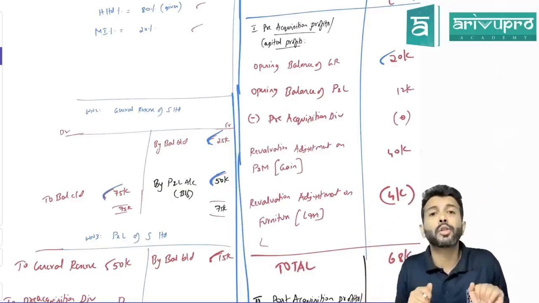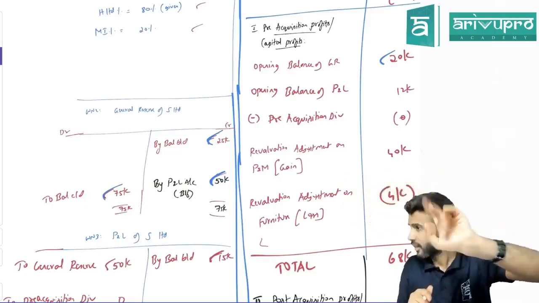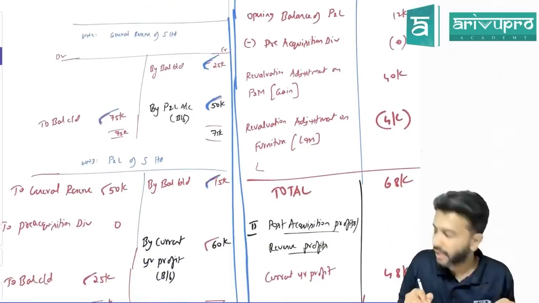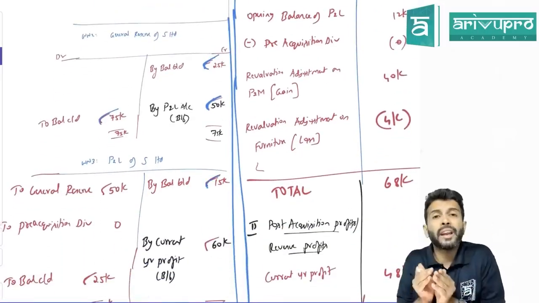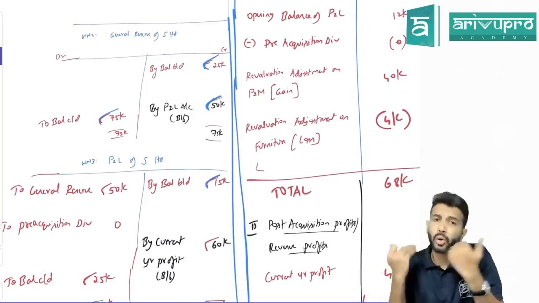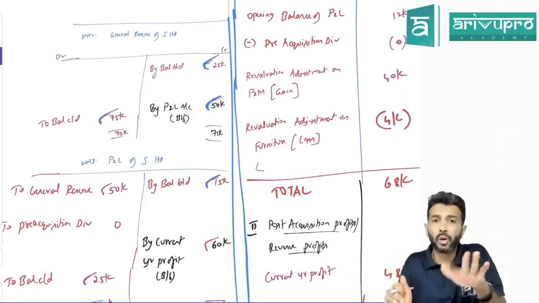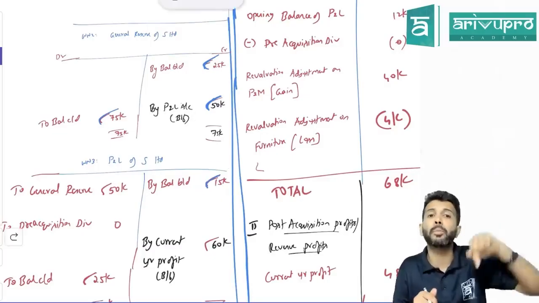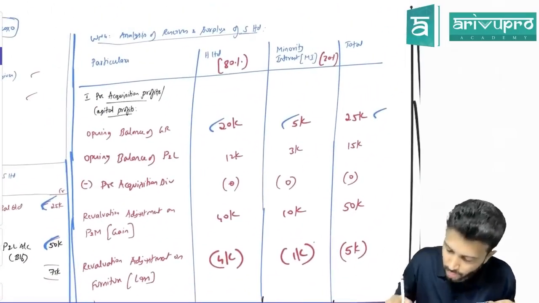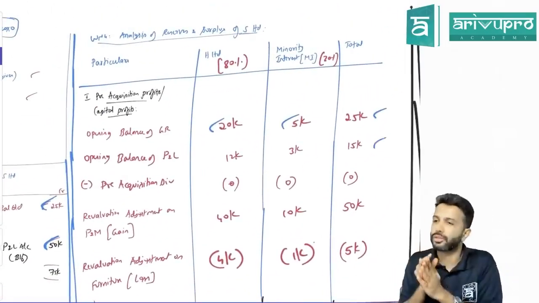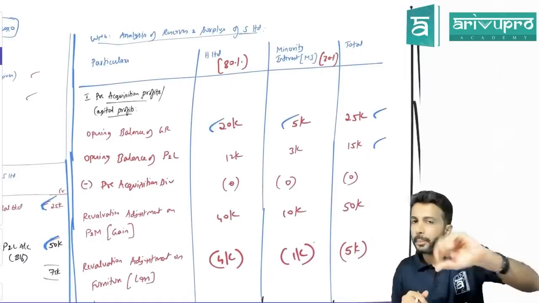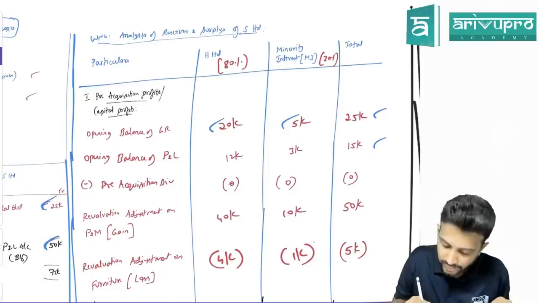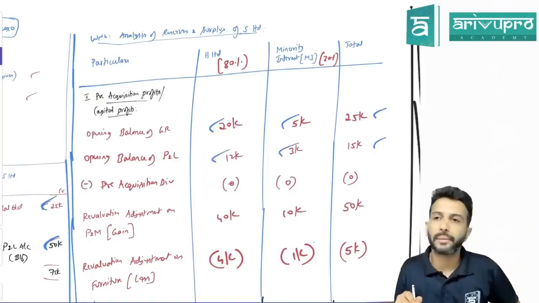The same activity we have to repeat for all the reserves and surplus. Other than general reserve, what other reserves do we have here? We have P&L. Do you know P&L's opening balance? Yes, 15,000. Opening balance means did this come after the holding company got control, or was it there before? Before the holding company got control in the subsidiary company, this opening balance of P&L was already there. So where should I put this 15,000? Under pre-acquisition profit. You will say opening balance of P&L 15,000. This 15,000 also you distribute between the holding company and minority interest in the ratio of 80:20. That will be 12,000 and 3,000 respectively.